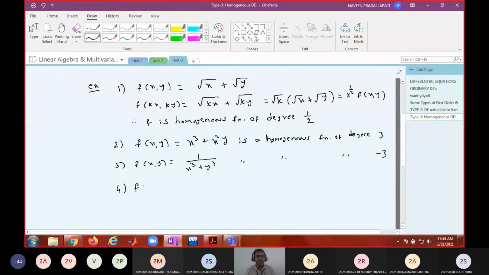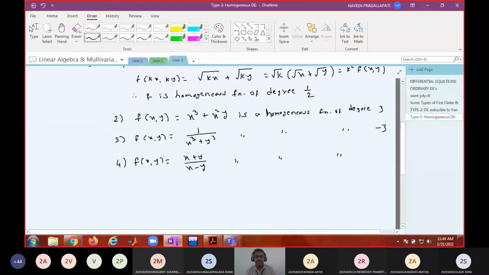So if I write like this, x plus y by x minus y, replace x with kx, y with ky. kx plus ky is k into x plus y. kx minus ky is k into x minus y. It gets cancelled. Same function. So what is the degree? 0. Okay.